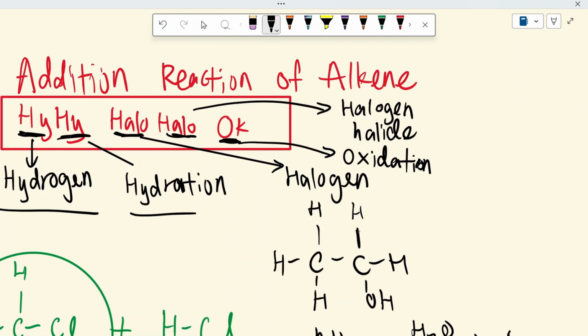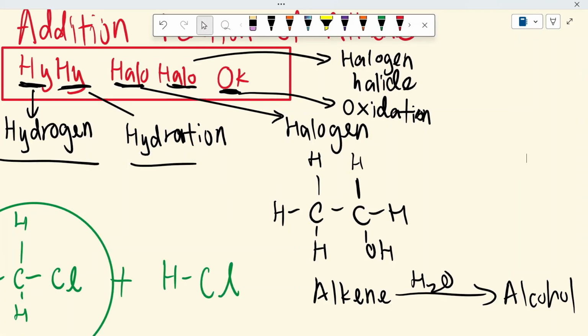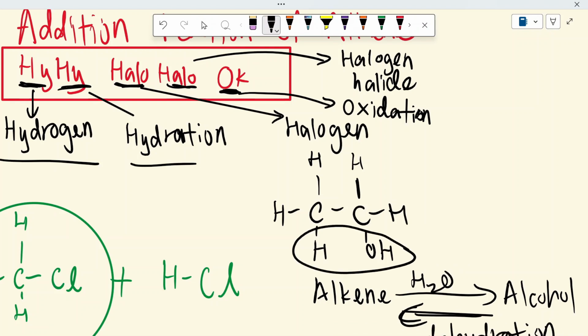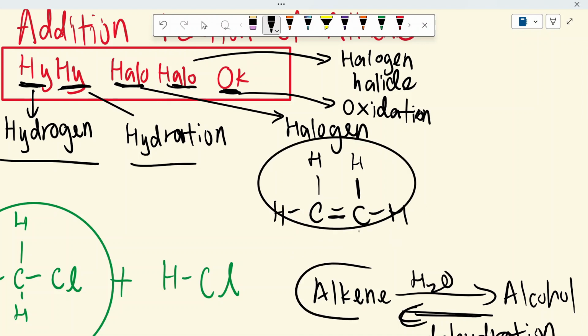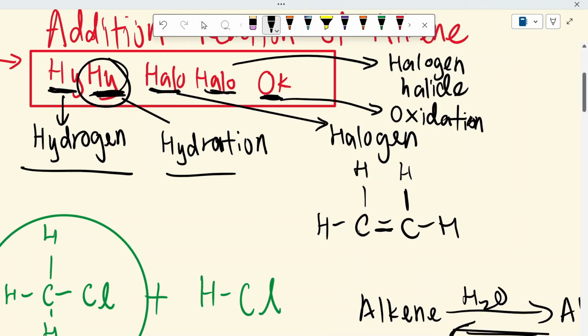It will become alcohol. So if I want to change alcohol into alkene, what can I do? I just have to do it reversely. This is hydration, so this will be dehydration. That means we just take out this H2O, it will reform the double bond, and you will get back alkene. Okay, so for the second hi here, we will have hydration and dehydration.